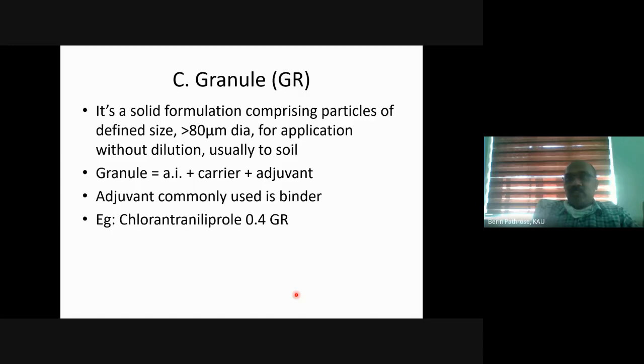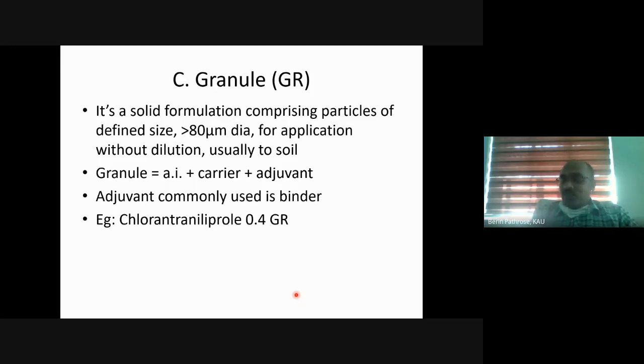Here in dust it was 50 micrometer. Here the granules are solids with particle size greater than 80 micrometer, and it is not at all diluted with water, and usually it is applied to soil. So a granule formulation is a solid formulation with particle size greater than 80 micrometer. It is not meant for dilution with water, and usually it is directly applied to soil. So this can be imagined as a dust formulation, but with a greater particle size.